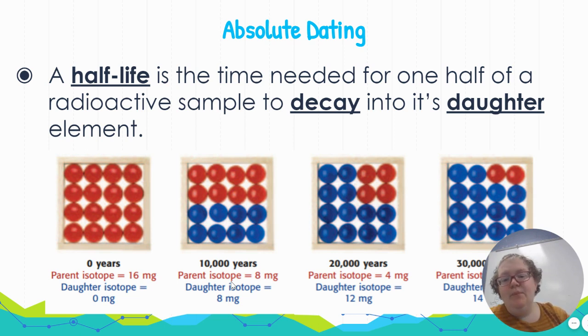So by measuring the amount of that parent isotope, we can determine how many half-lives have passed. The number of half-lives is going to tell us the number of years so that we know how old something is. If I find there are only 4 milligrams, then I know it's been 2 half-lives, which is 20,000 years old.